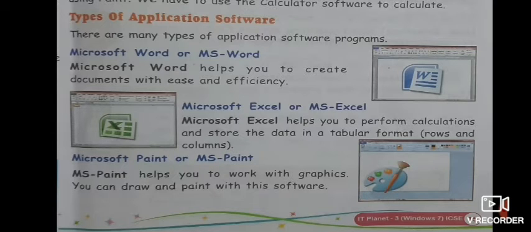Excel is where you perform your calculations and store data in a tabular format, like in table format, rows and columns. Then MS Paint, which helps us to draw and paint. So every application software performs a specific task.